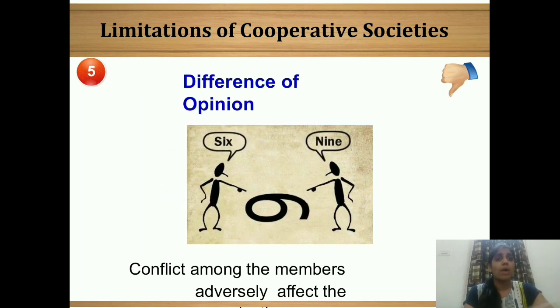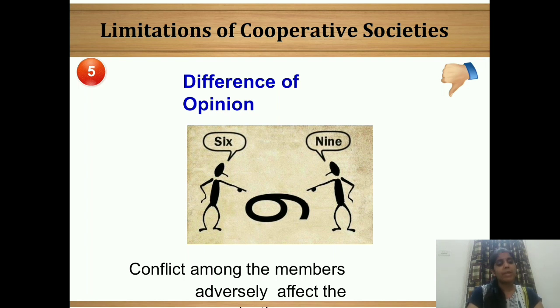And the last demerit that you have is difference of opinion. Since there are different members, everyone will have their different opinion. So the conflict among the members adversely affects the control. Means their opinion varies, and as a result, controlling becomes difficult because people will have different perspectives. Everyone will have their own perspective. For a particular thing, one may say yes, one may say no. So with difference in opinion, there arises conflict among the partners.